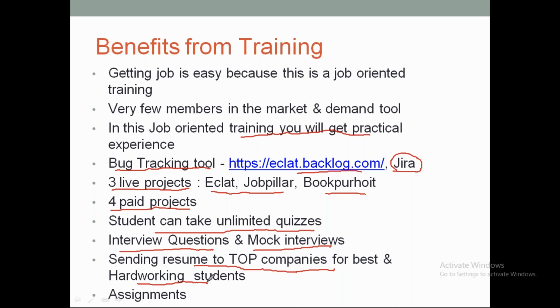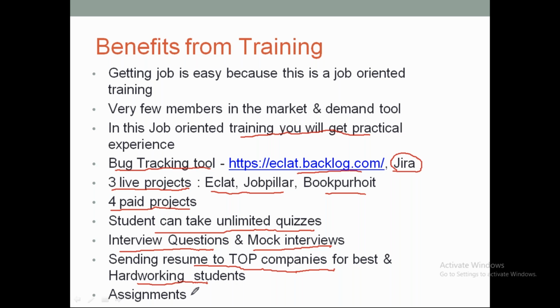But other than that, definitely you can go ahead and update your resumes in Naukri, Monster, and even in LinkedIn, and we can see a lot of opportunities. Because we know that automation importance is huge in the market. So a lot of companies are hiring, as we already understood.